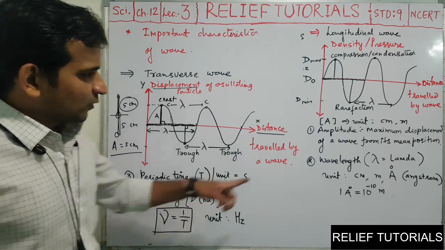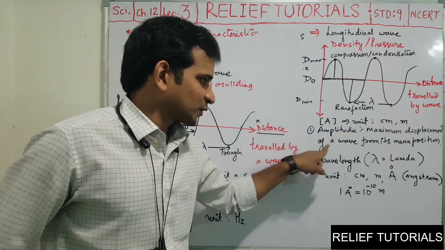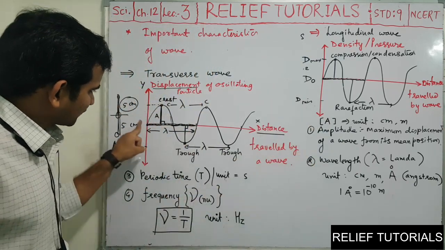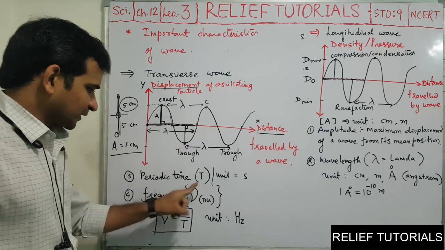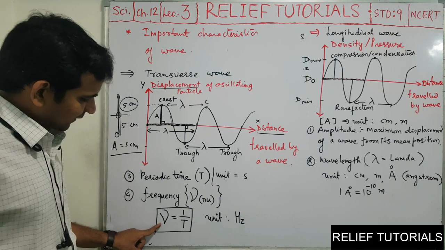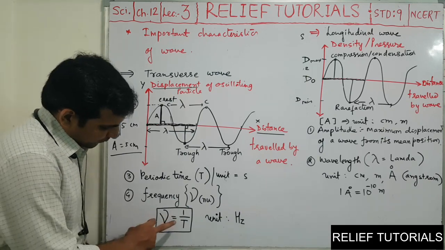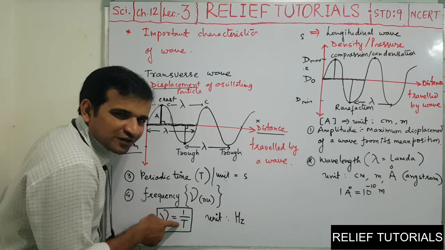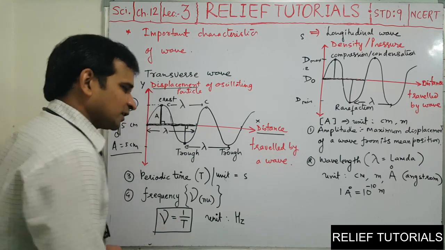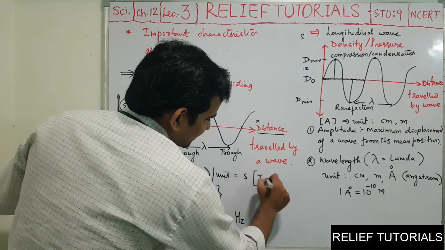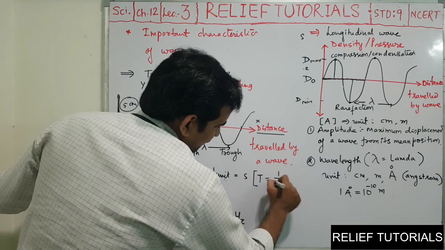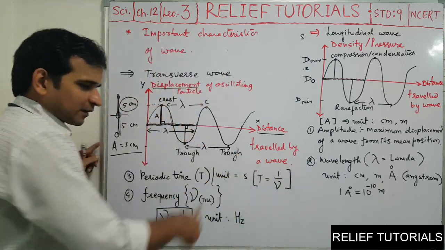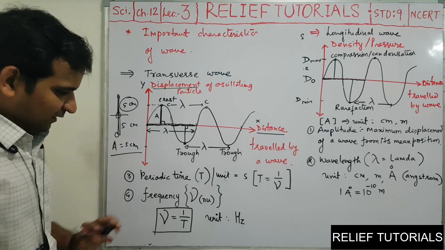Is that clear? So amplitude means maximum displacement of a wave from its mean position. This is the amplitude. Wavelength means length of one wave. Then we have seen periodic time T, and then we have seen frequency. Frequency is 1 by T. So can you frame the formula for T from this? T is equal to 1. Can you see that these two are reciprocals of each other? So T is equal to 1 by nu, T is equal to 1 by frequency. So time is equal to 1 by frequency, and frequency is equal to 1 by time. This is only for the waves.